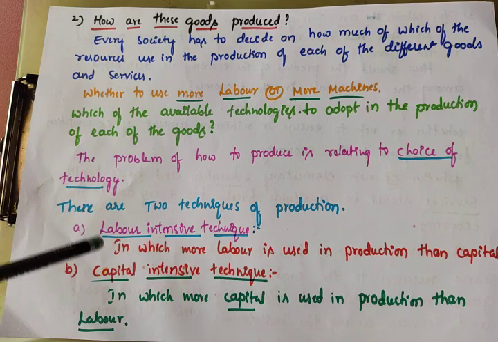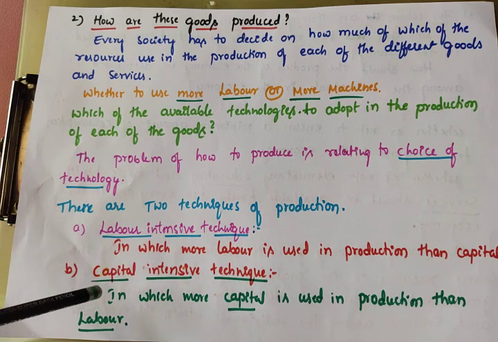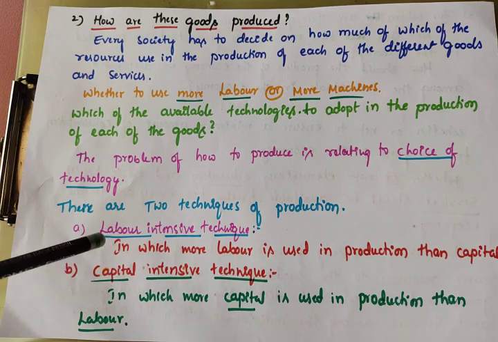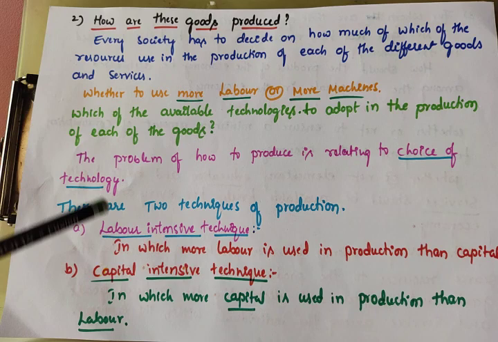But if you adopt capital intensive, definitely it will decrease the employment opportunity, because the present machinery, one machinery equals 100 labors.